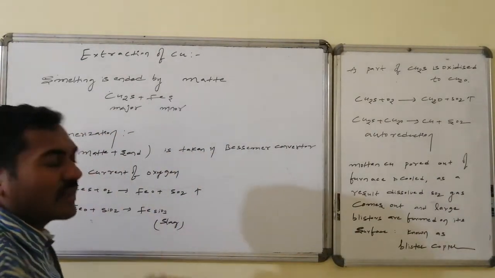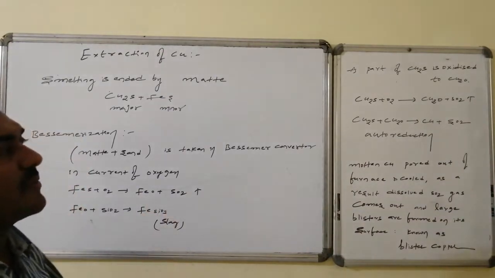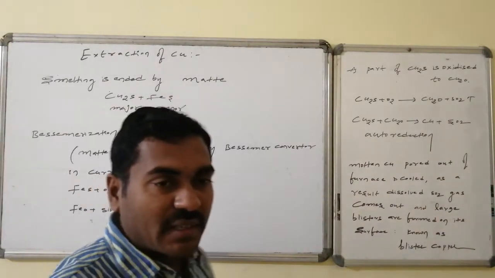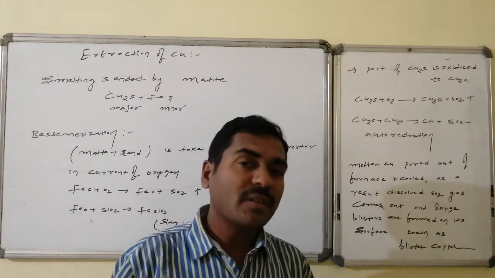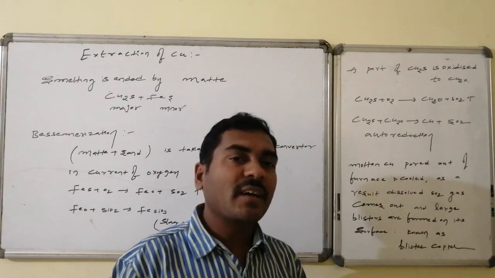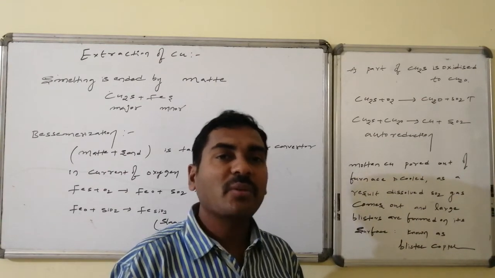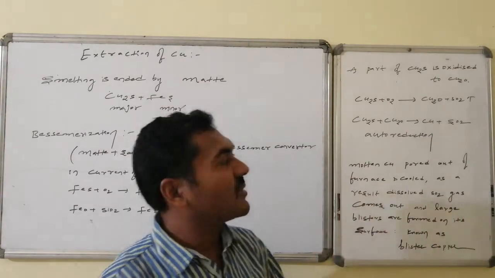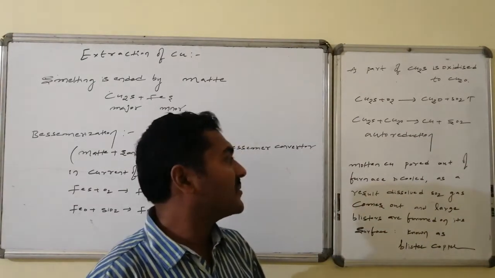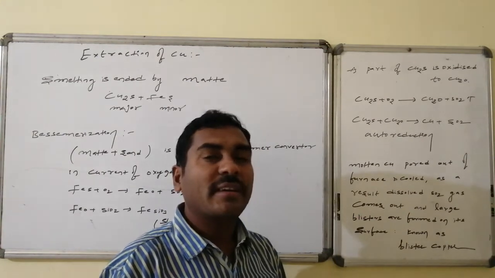Here no more ferrous sulfide is left; the whole ferrous sulfide is converted and removed in the form of ferrous silicate. Whereas some portion of the copper sulfide is converted to copper oxide. The copper oxide and the copper sulfide recombine with one another and participate in an auto reduction process that leads to the formation of copper followed by what? Sulfur dioxide. The molten copper obtained is poured out and allowed to cool.